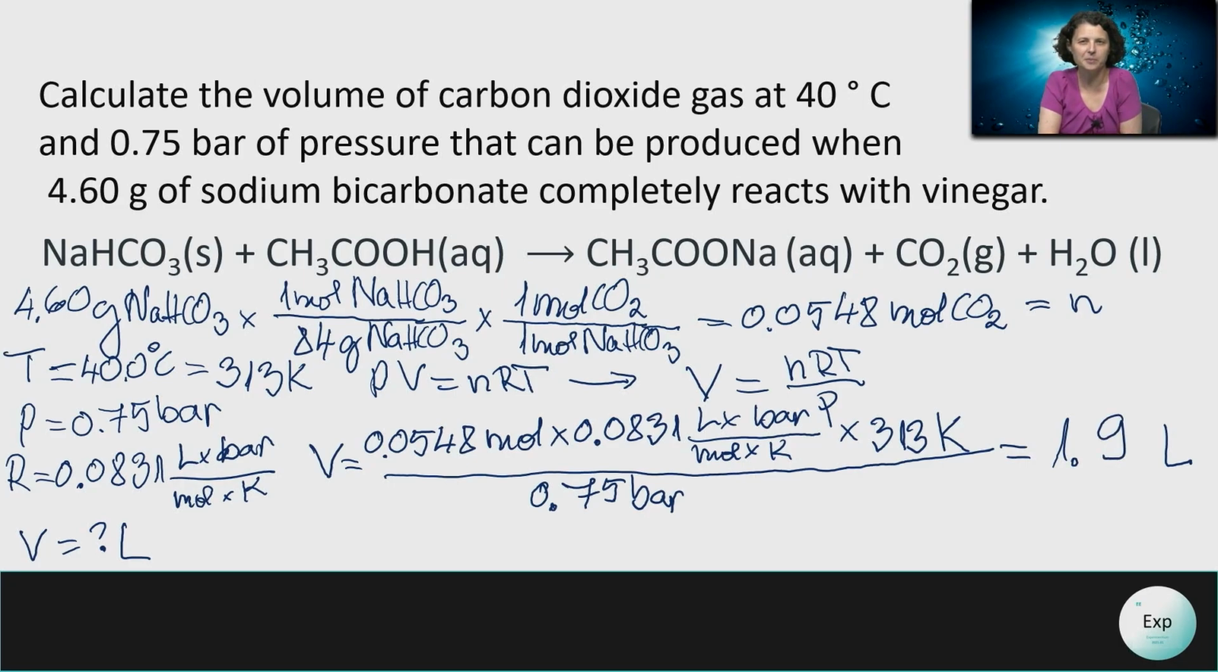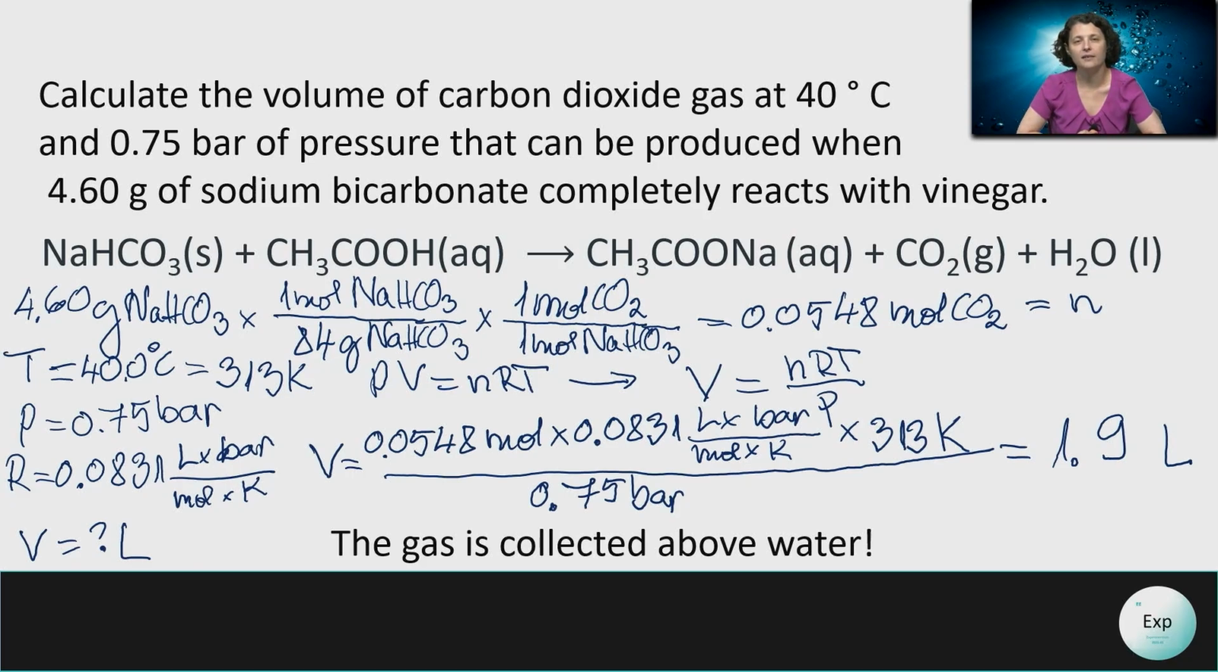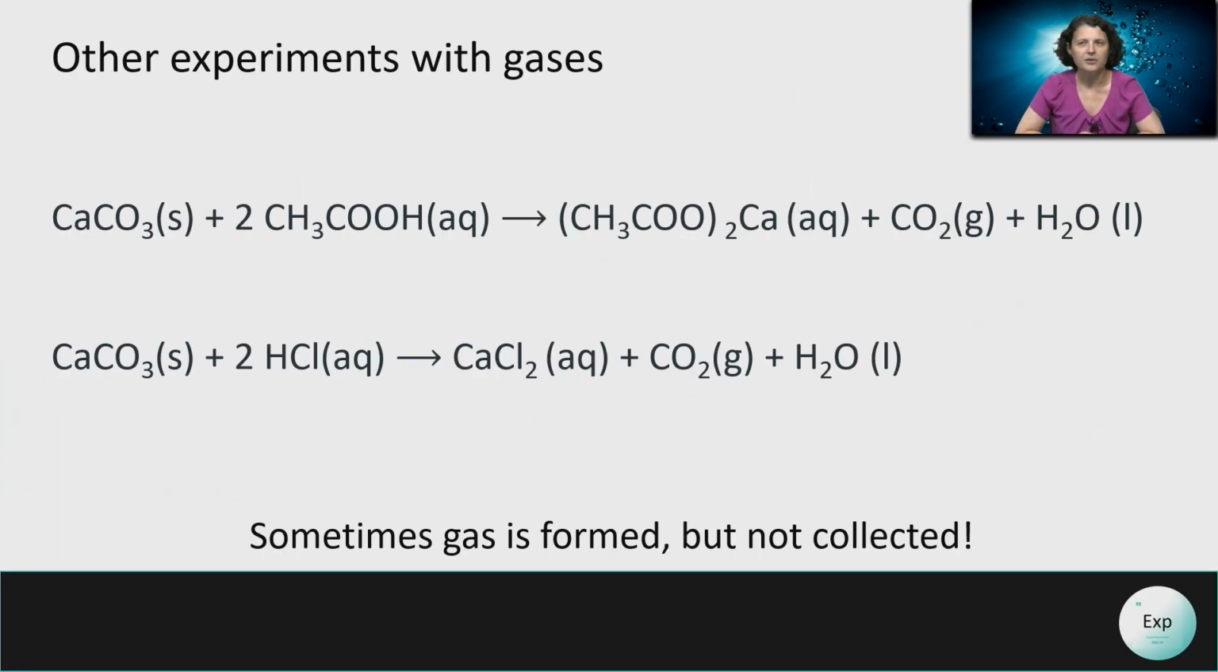So either we provide a substantially large balloon to hold this fairly large volume, or we will need to use a graduated cylinder that is at least 2 liters large. Again, we have to remind ourselves that the gas will be collected over water, should we collect it, because the vinegar already contains a substantial amount of water, and we need to provide some space for the water vapor that will also be generated.